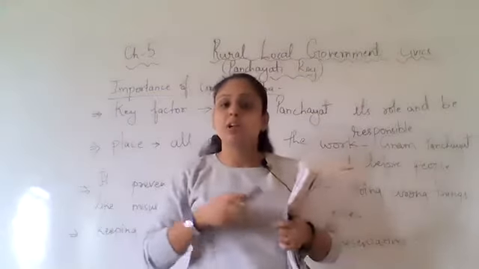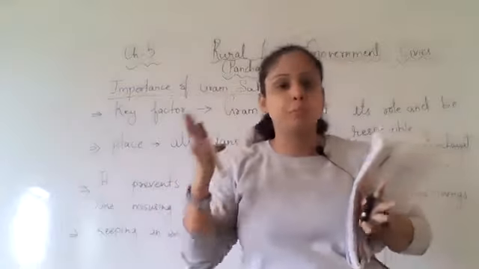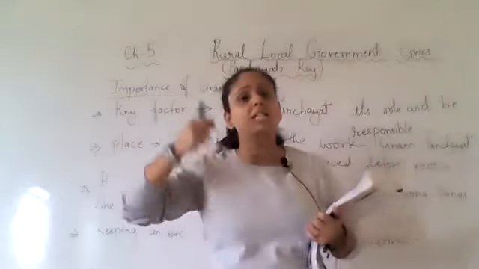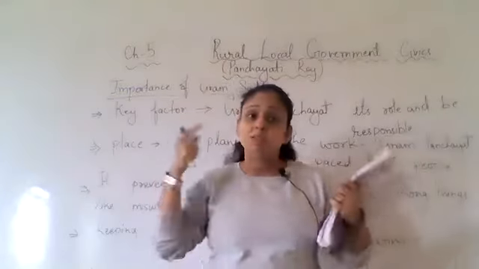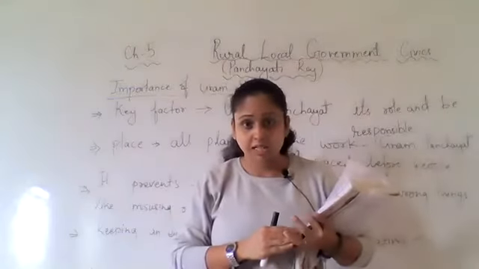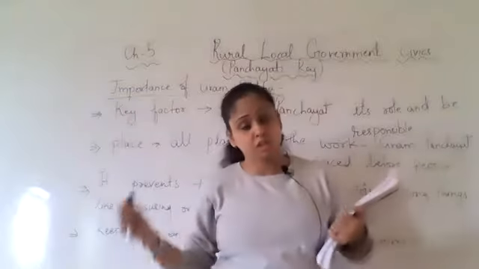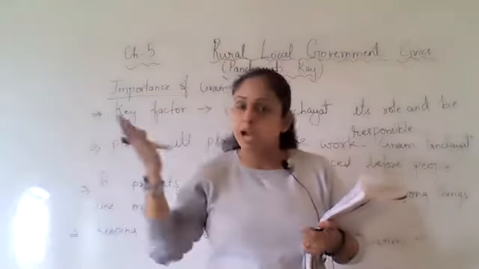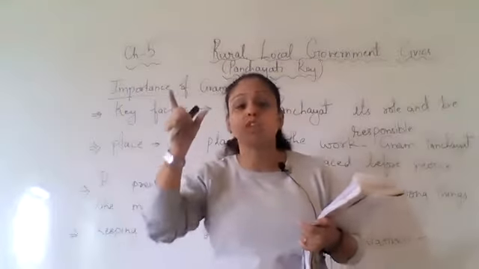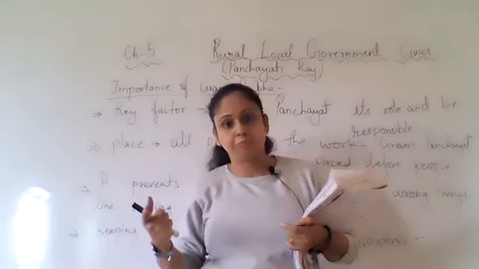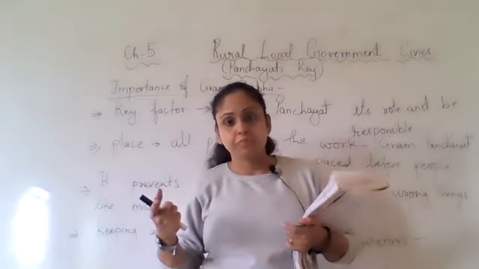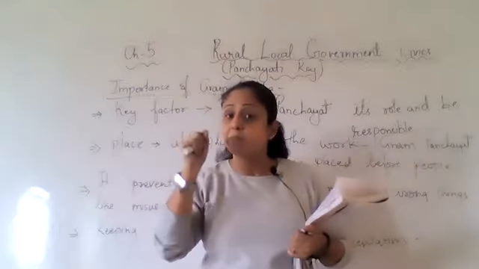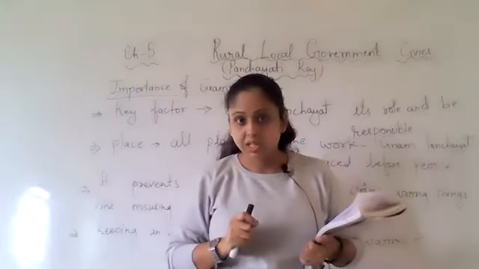So like this, if any work is not being done properly, the Gram Sabha is the place where people can go and raise their issues and ask why this work has not been done, and this should be done, and that discussion will be there. So what is that place? That place is Gram Sabha. So Gram Sabha makes the Gram Panchayat responsible for its role. If Gram Panchayat does not work properly, in Gram Sabha people can raise questions. Right?